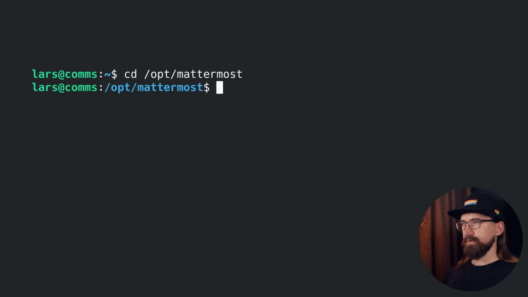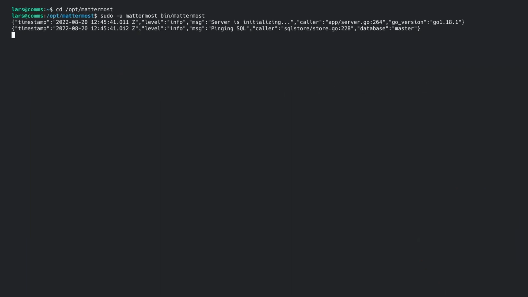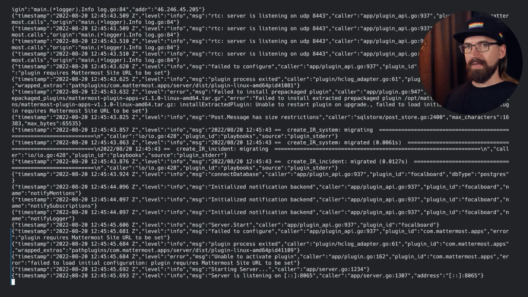Now we can make sure that Mattermost runs successfully before we do anything else. So we go to the directory, and as the Mattermost user, we run bin/mattermost. The log should indicate towards the end that it's running on port 8065. So let's check if that's true.